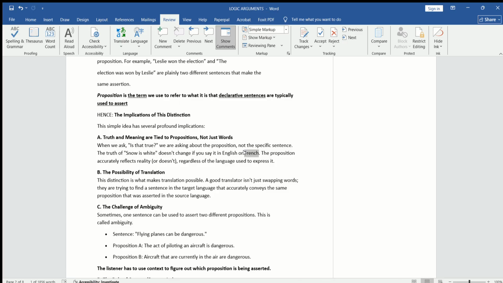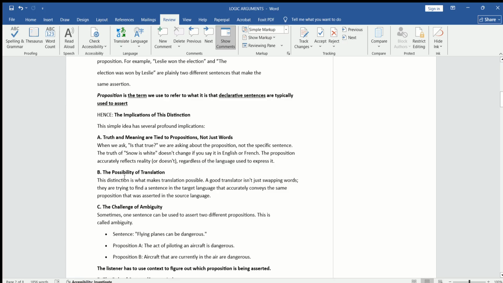So this is the first point: the prepositions accurately reflect reality or not, regardless of the language used to express it. Again, whatever the language we are going to use to explain our prepositions, that remains the same.